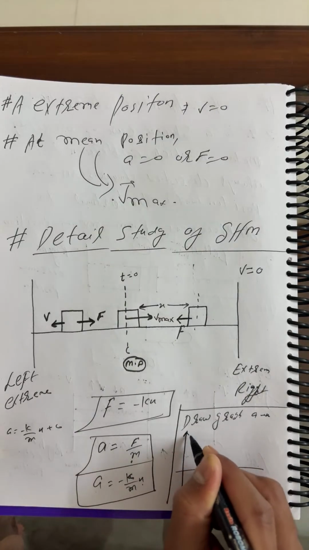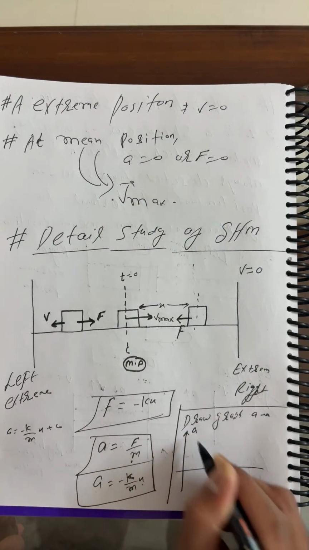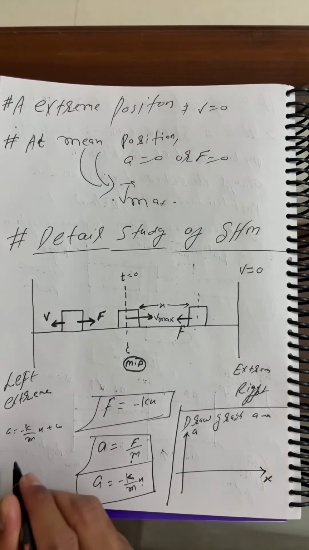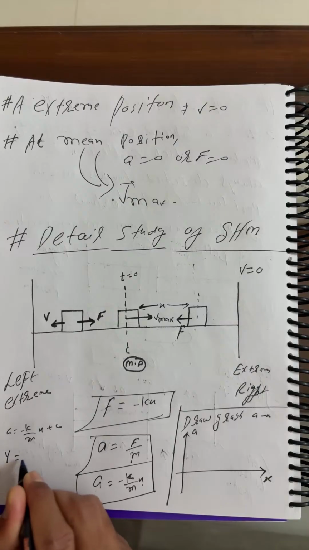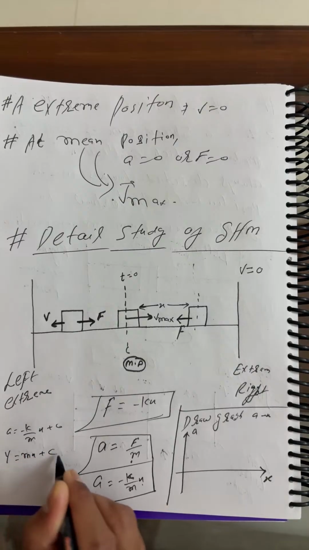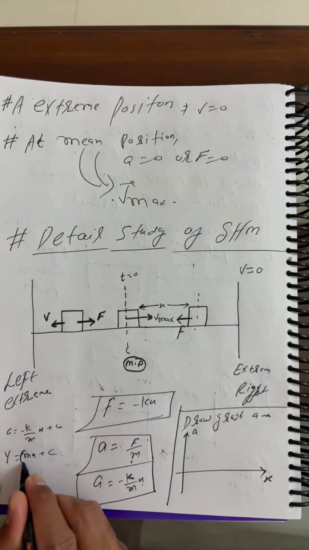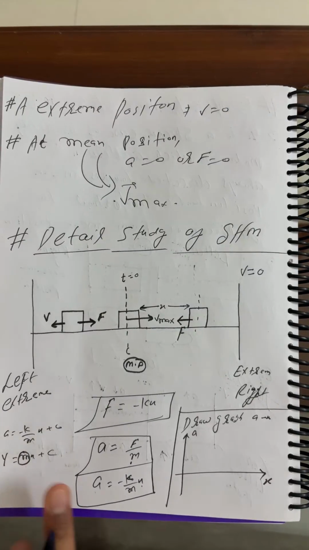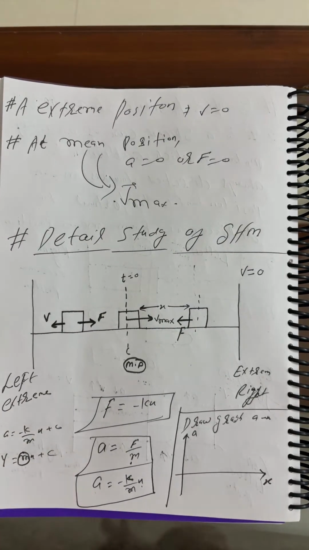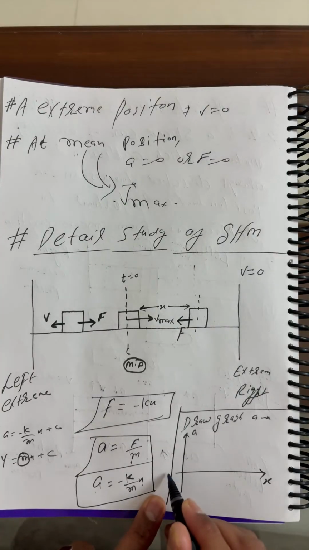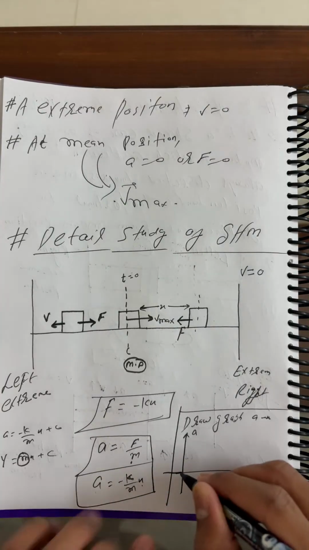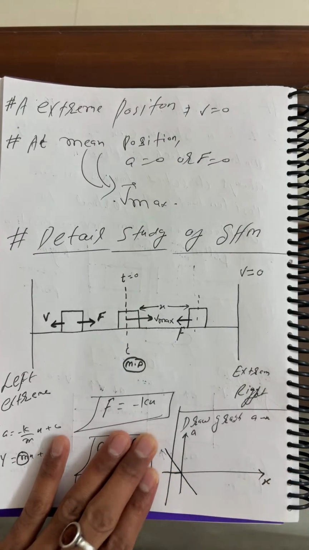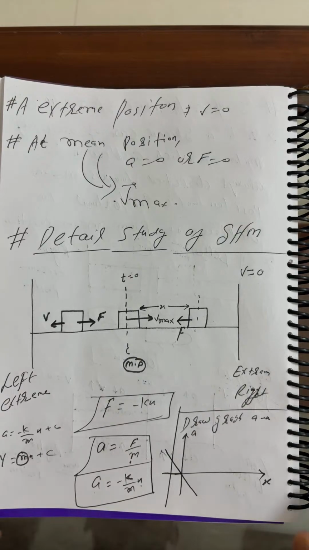On the y axis you take a, and on the x axis you take x. So you can write y is equal to mx plus c. What is the slope? The slope is k upon m, which is negative, and the intercept is 0. So this is the graph you can draw, a versus x, a as a function of x.